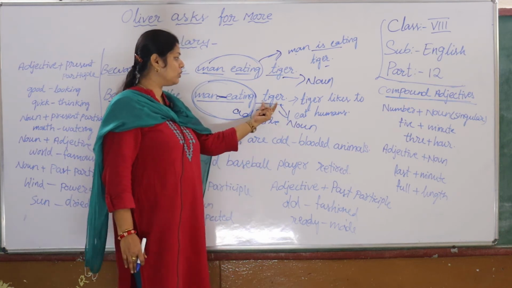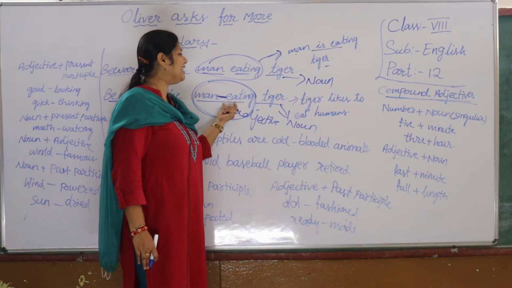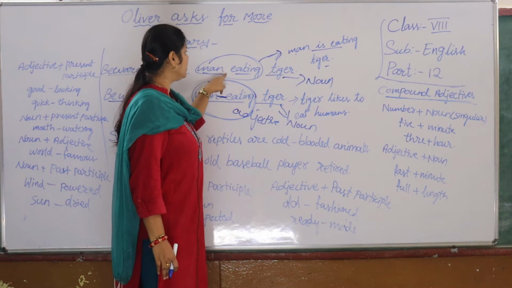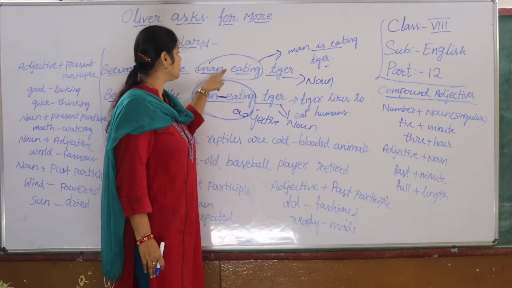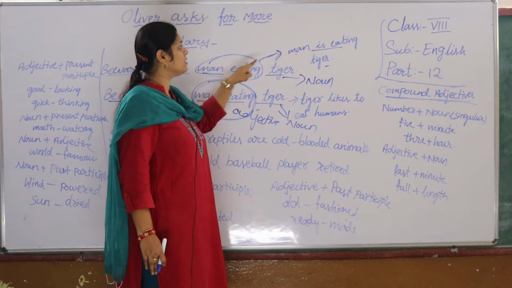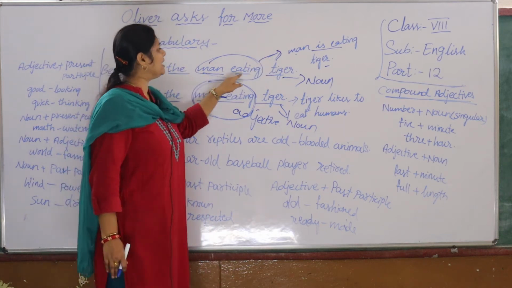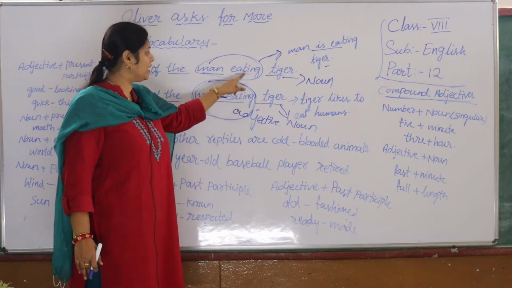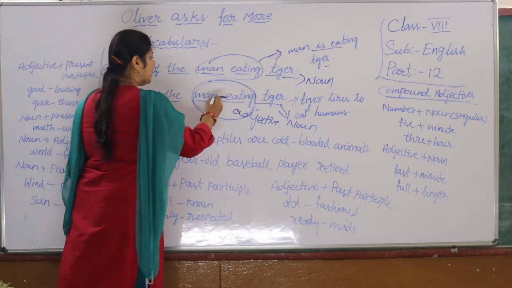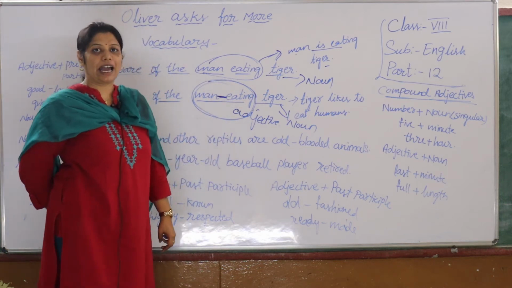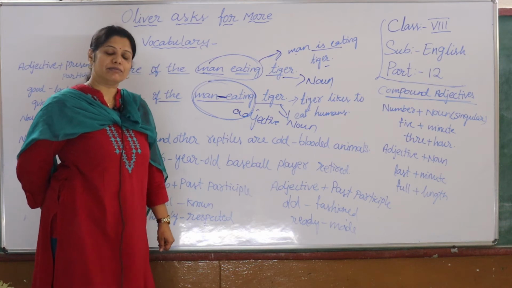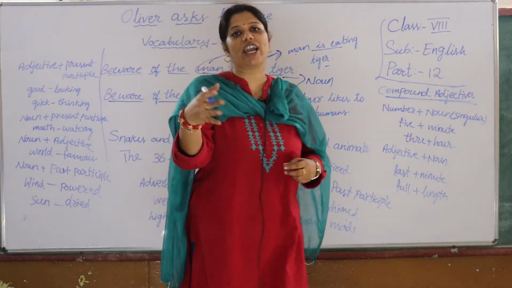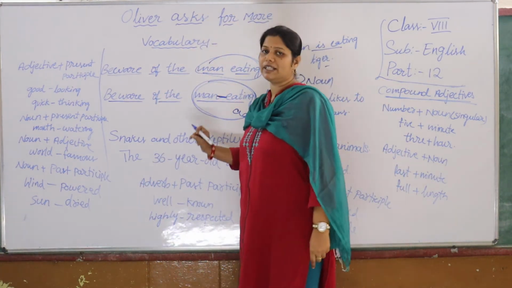So here tiger, what kind of tiger is it? Man-eating tiger. That means the tiger likes to eat humans. But here, because I haven't inserted a hyphen, this sentence means beware of the man eating tiger, that means the man is eating a tiger, someone. So totally the meaning of the sentence changes with the little presence of that hyphen. Don't you think so? Yes?